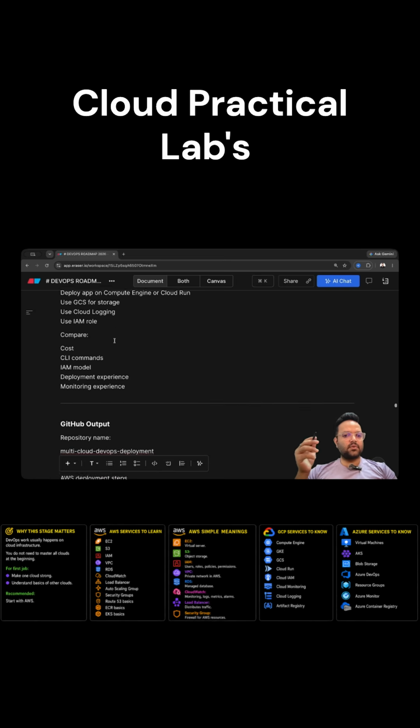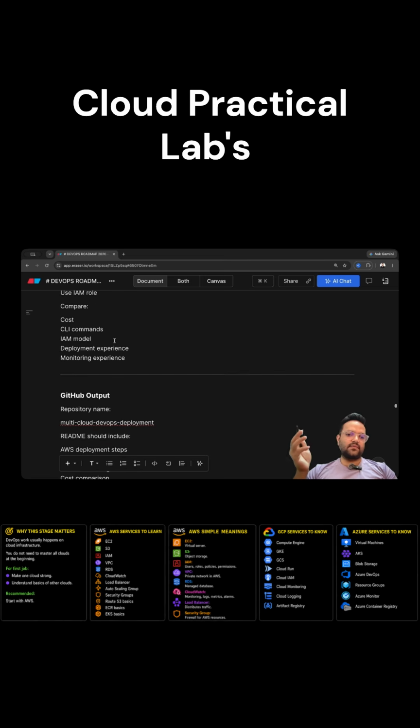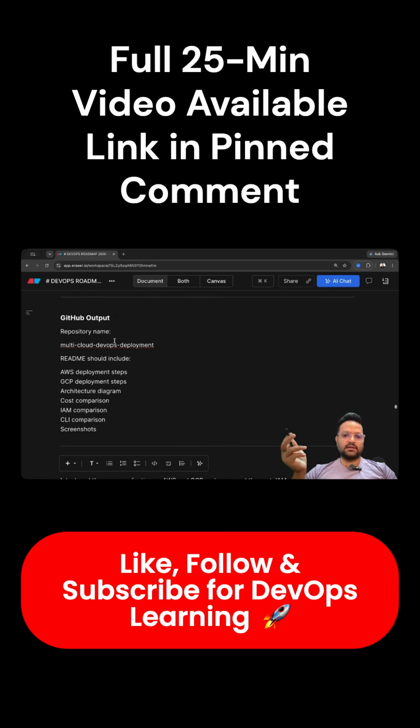You can combine all these services and make a project run on these two clouds, and then you can compare the costing of these clouds and how these two clouds differ in the deployment and monitoring experience. After that, you can push that project to GitHub.